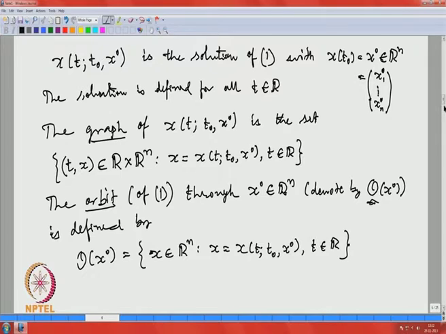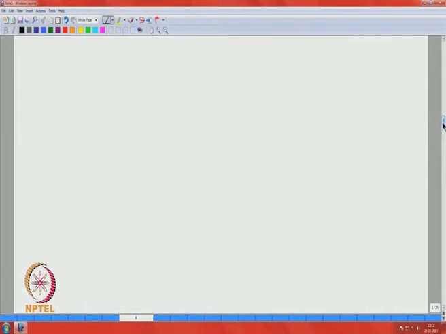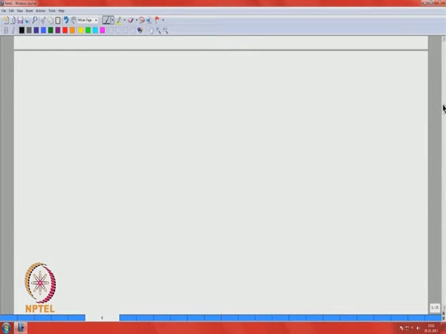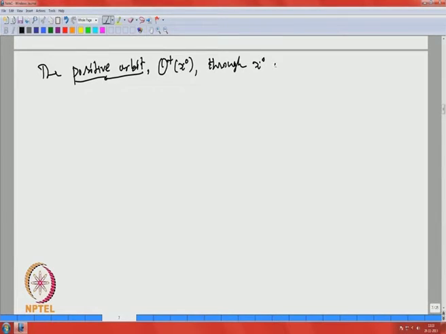And if you do not restrict t, you get the full orbit; if you restrict it to only a certain set, then the positive orbit, which I denote by O plus x 0, through x 0, is a subset of that full orbit.